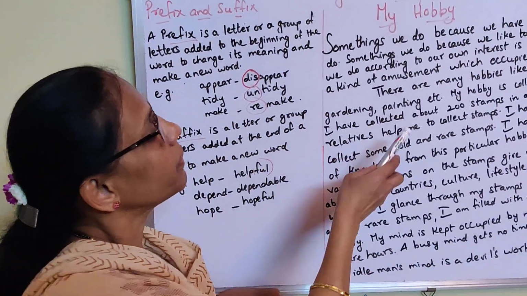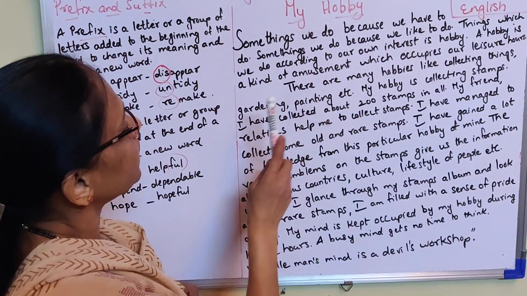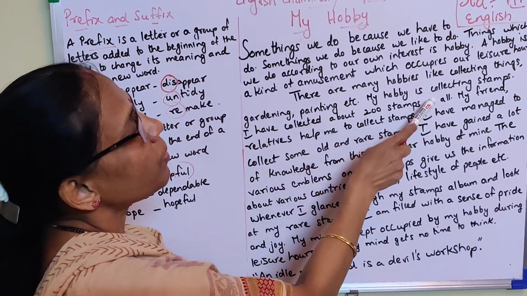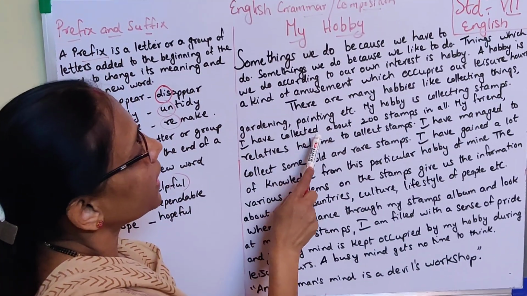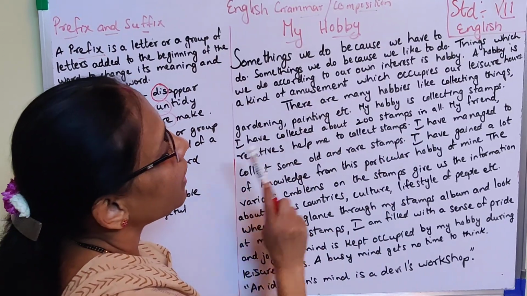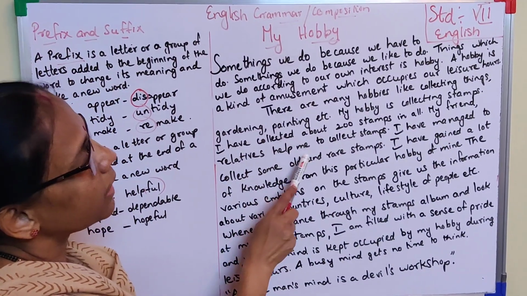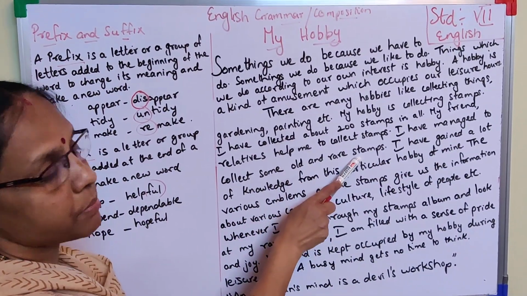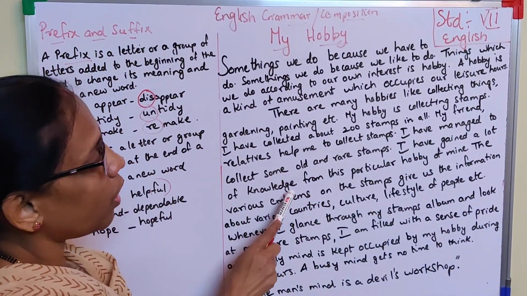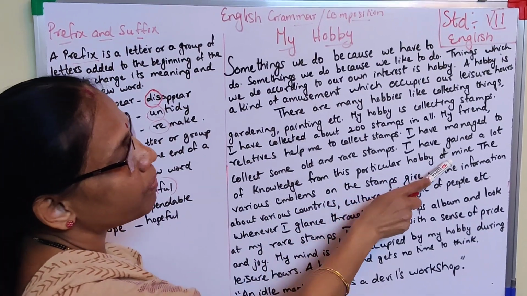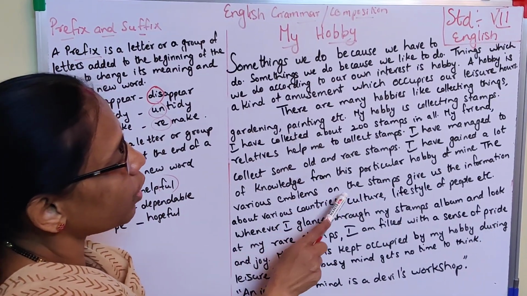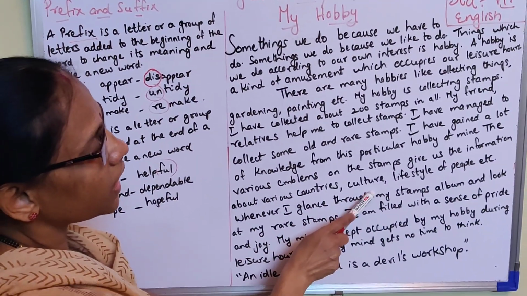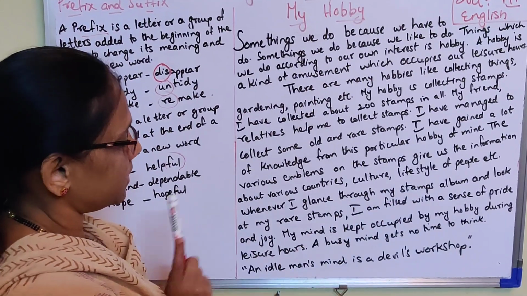Now comes the content. There are many hobbies like collecting things, gardening, painting, etc. My hobby is collecting stamps. I have collected about 200 stamps in all. My friends and relatives help me to collect stamps. I have managed to collect some old and rare stamps. I have gained a lot of knowledge from this particular hobby of mine. The various emblems on the stamps give us information about various countries, culture, lifestyle of people, etc.